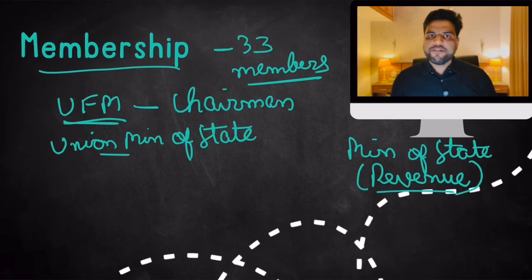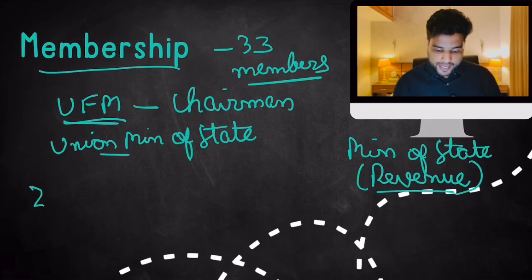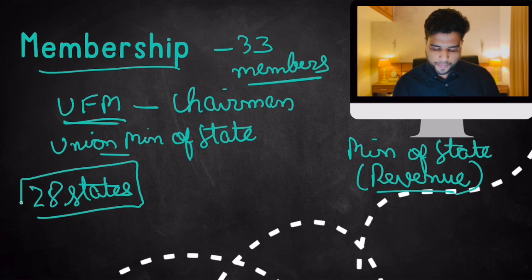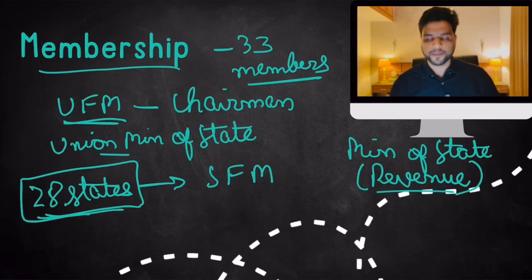Then every state shall nominate one cabinet minister from their state government into this body. Mostly it is every state government's finance minister. So state finance ministers generally serve as members. Now, there are 28 states, right? So each state will send their own state finance minister.